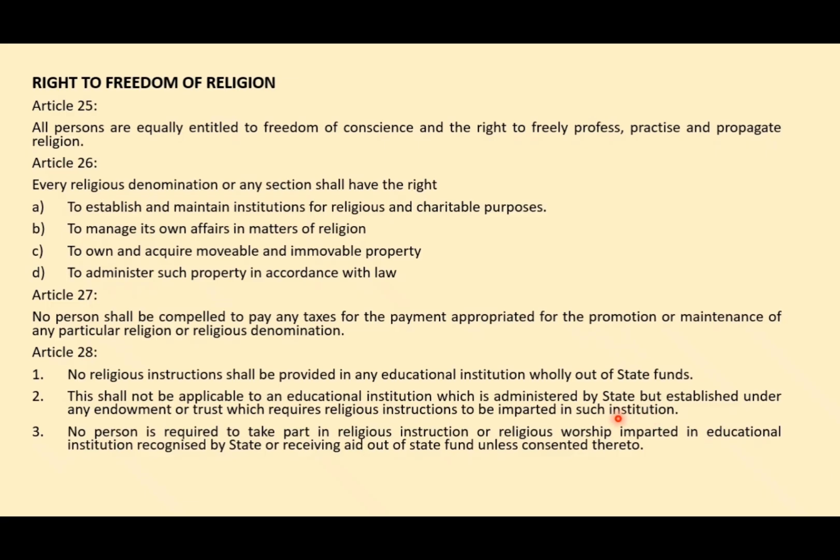That is, in case there is a religious institution which is administered by the state but established under an endowment, that may be a religious endowment or maybe a religious trust, there you cannot say that religious instruction should not be given. So this is an exception to Article 28.